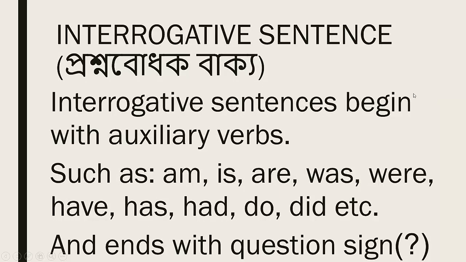Interrogative sentences begin with auxiliary verbs such as am, is, are, was, were, have, has, had, do, did, etc. and end with question sign. That is, the sign is called question sign or an interrogative sign.